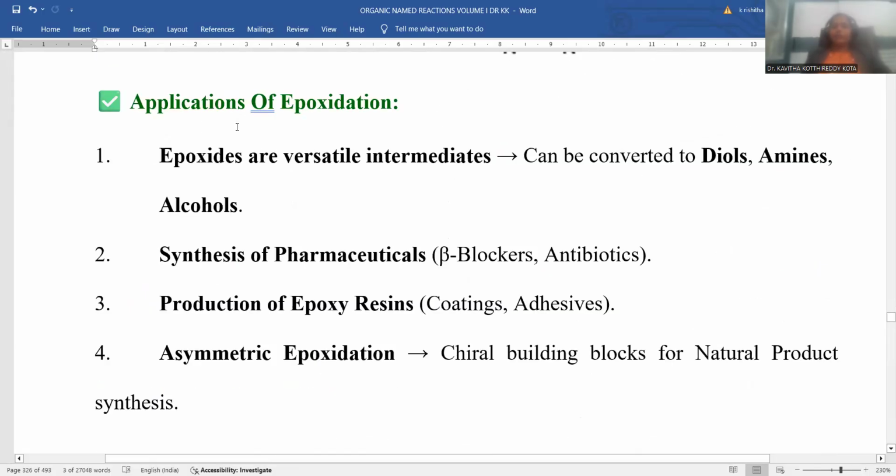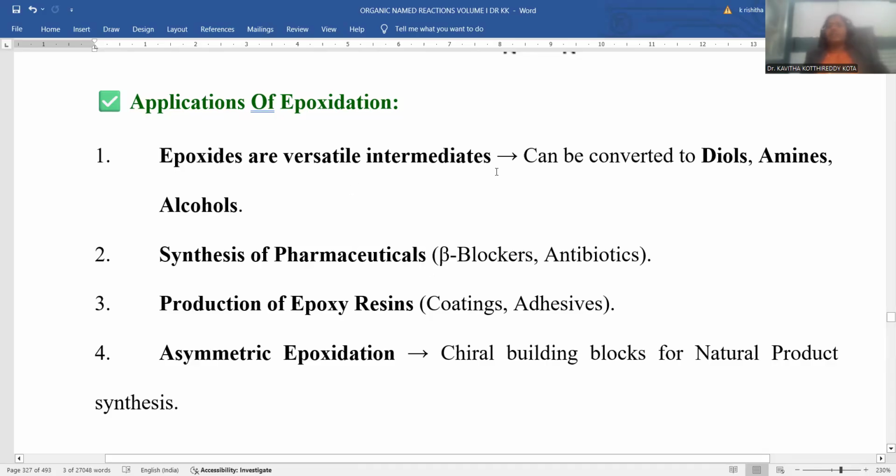Here you can notice the applications related to epoxidation. Why is this epoxidation more helpful in synthetic organic chemistry? Already you are aware that Sharpless asymmetric epoxidation has been proven for the establishment of newly introduced drugs in the market. We already went through examples of drugs related to the Sharpless epoxidation process.